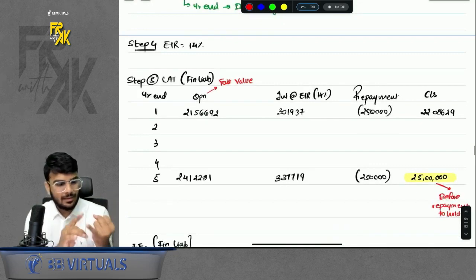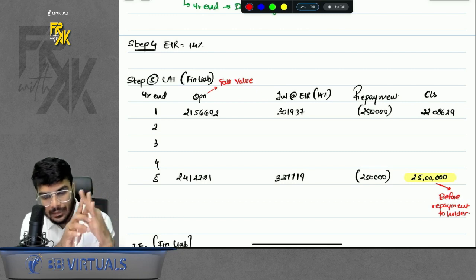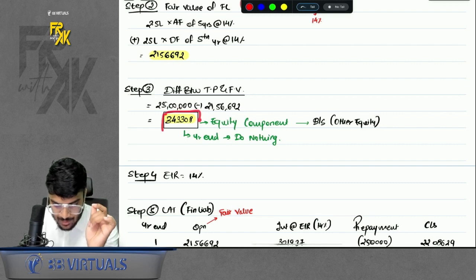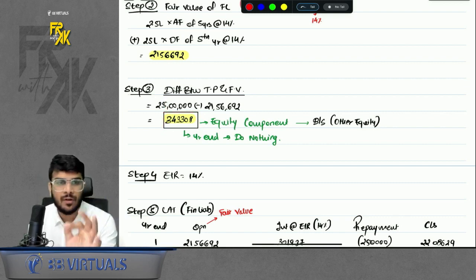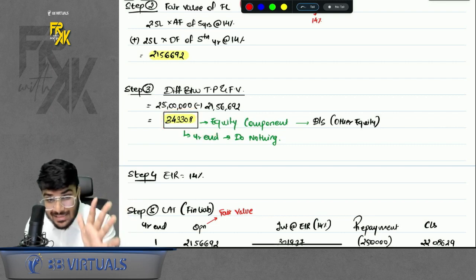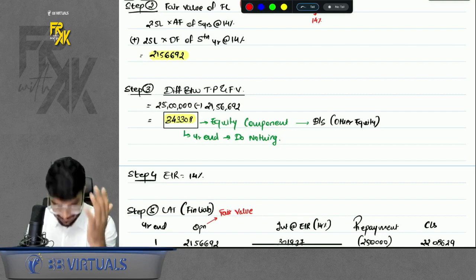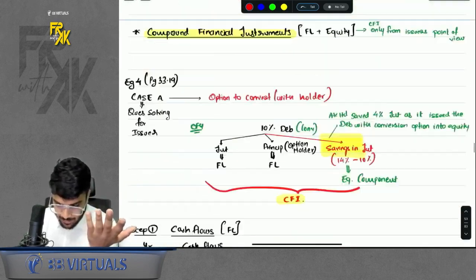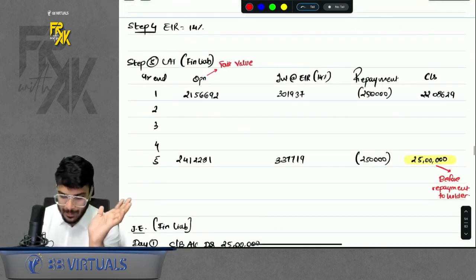So can I say relationship, level 1 input and CFI all have 5 steps. The only difference comes in step number 3. In case of relationship questions, we treat the difference based on relationship. In case of level 1 input, we transfer the difference to profit and loss directly. In case of CFI, we treat the difference as equity component. This is how I have simplified the financial instruments for you, right? Can you imagine? Yes. Okay, sir. Now I also gave this part where if it is a CFI, what will happen at the end? See, so for example, you prepare your LAT.